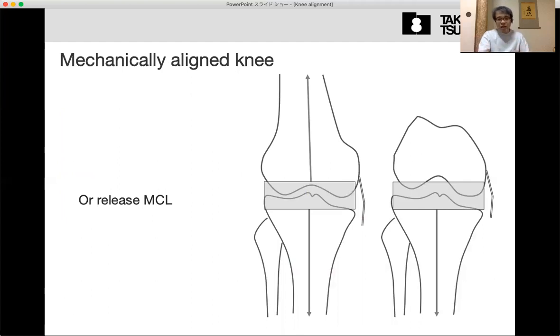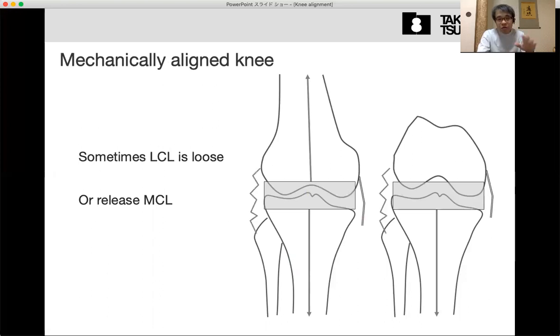To make the parallel gap, medial release, MCL release, is necessary. Accept this imbalance or adjust the gap by the MCL release. This is a different concept. But normally, many surgeons choose this one, to release and make the parallel gap.